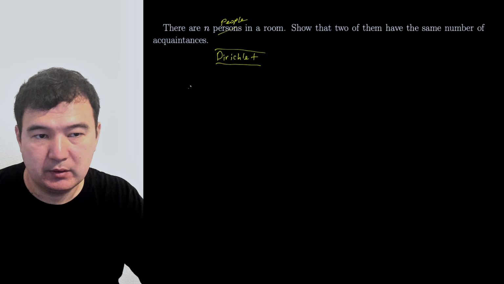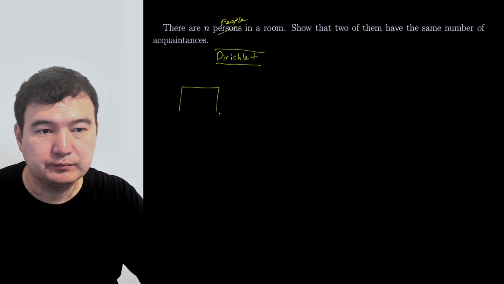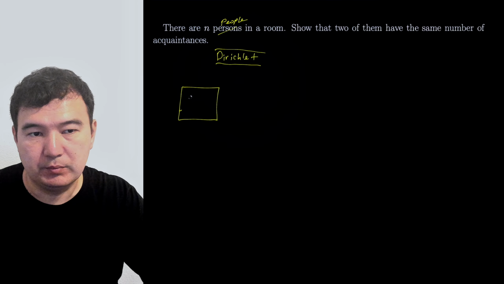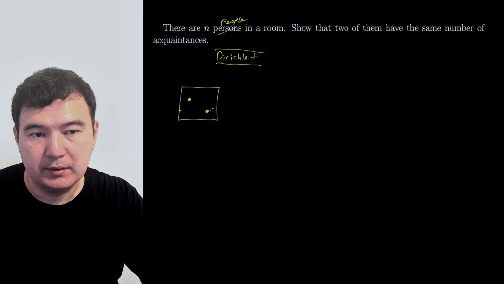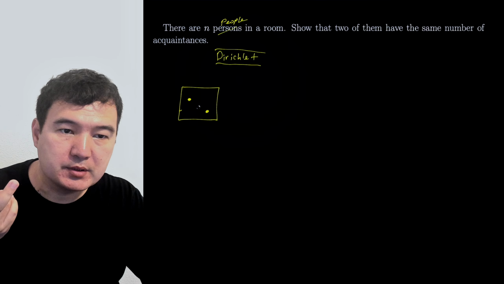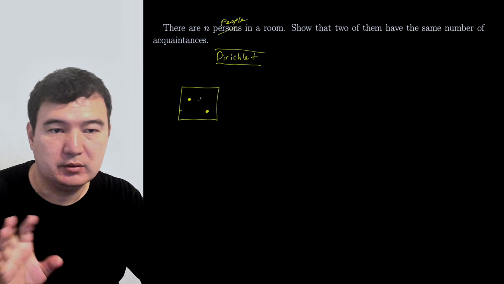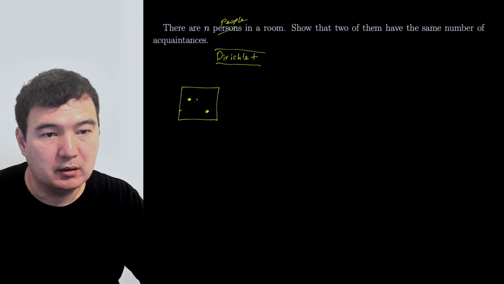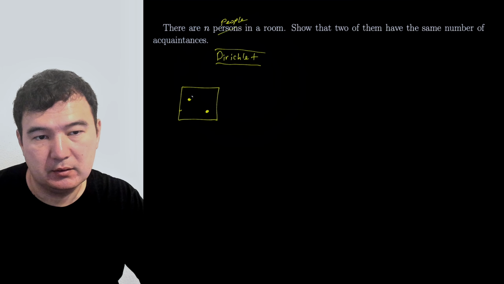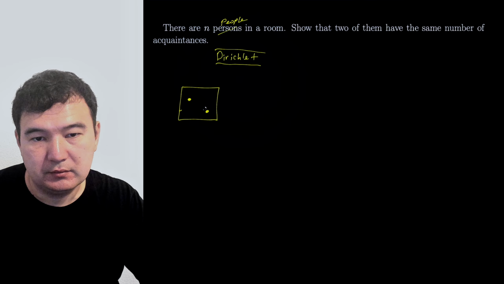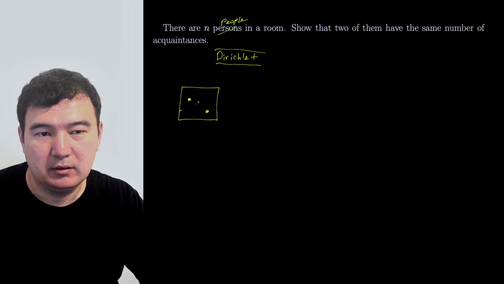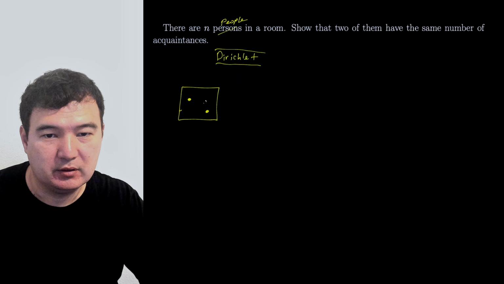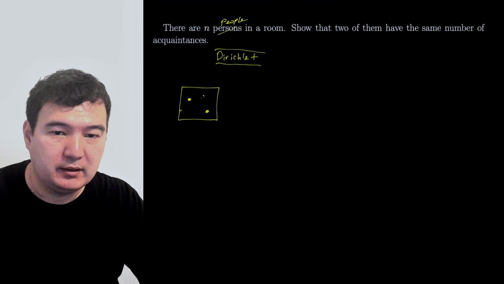So if you have two people in a room, say A and B, there are only two options. They either know each other or they don't. If they know each other, then each of them has one acquaintance. If they are not acquainted, then they have zero each. So that's the obvious case.